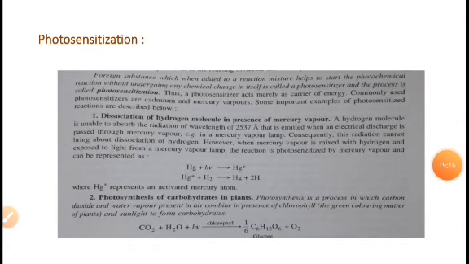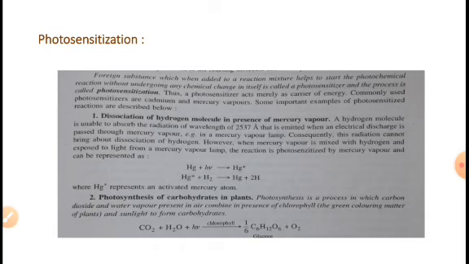Next one is photosensitization and photosensitized reactions, or these are called energy transfer reactions. In some photochemical processes, the reactant molecules do not absorb the radiation to which they are exposed, and no reaction takes place.